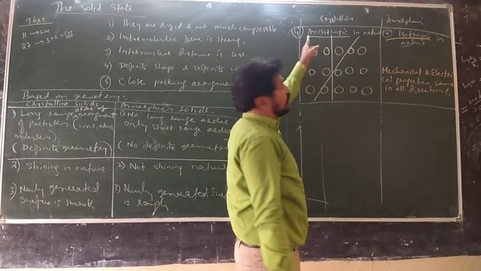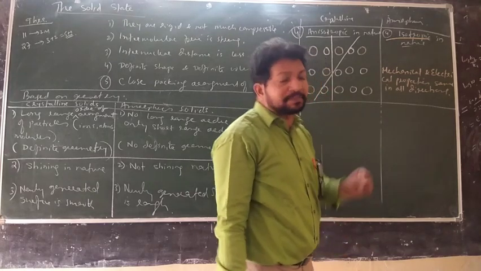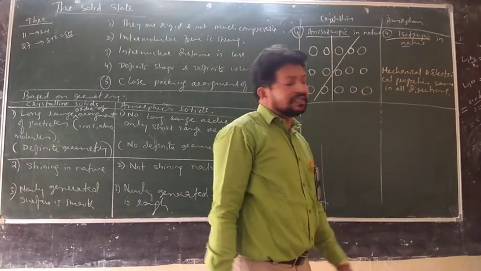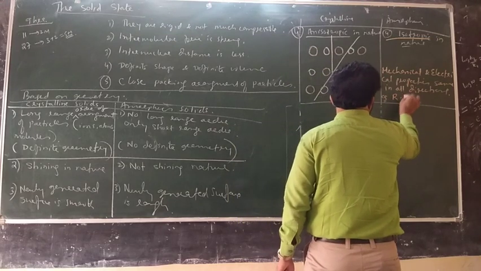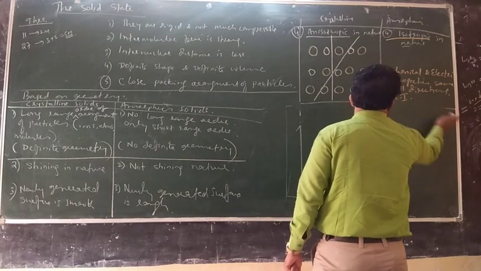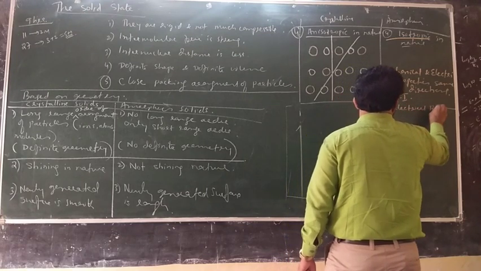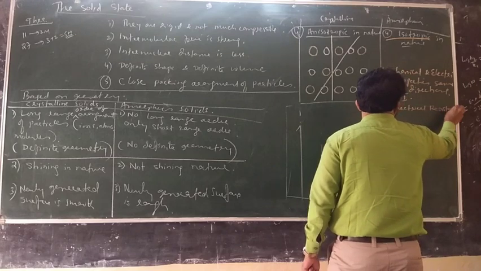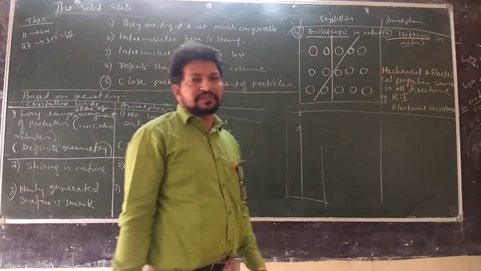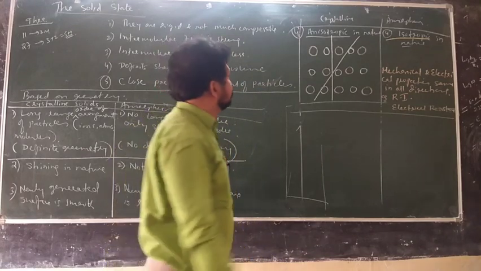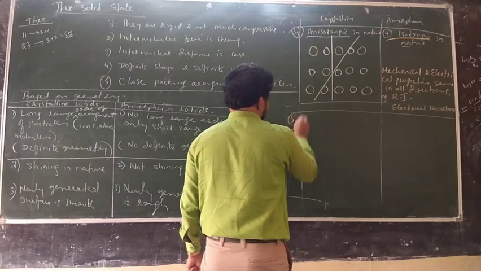This property is called anisotropic. Crystalline solids are anisotropic, amorphous solids are isotropic. So what are the examples I told you? Refractive index, one example. Electrical resistance. These are the examples. So here they are the same, here they are different. Is it right? You can write other properties also.